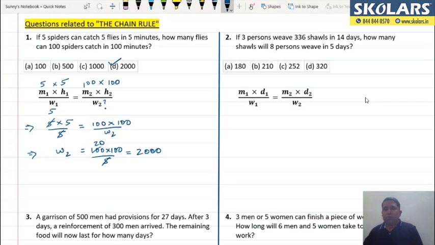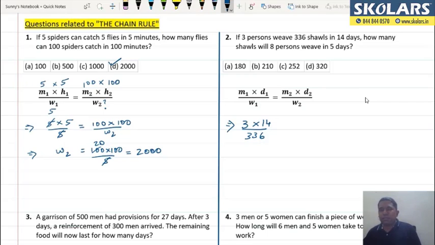So instead of writing upon the formula, I'll straight away write down M1 into D1 upon W1 is equal to M2 into D2 upon W2. So 3 persons working for 14 days, they are weaving 336 shawls. Clear है, कोई दिक्कत नहीं है.